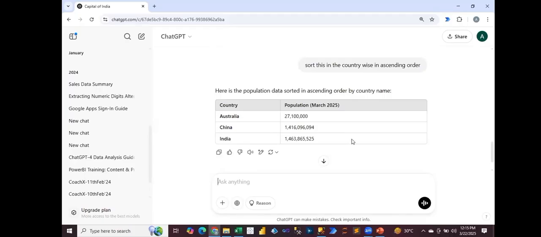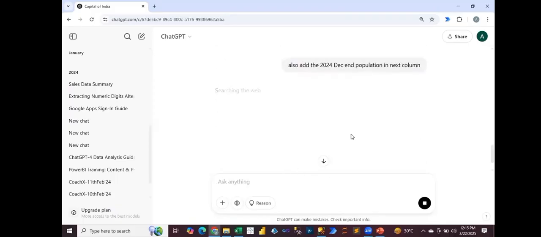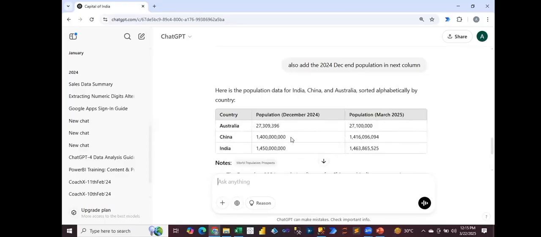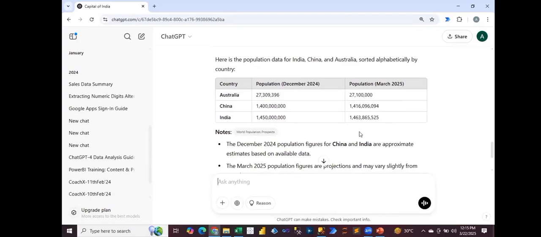See, it keeps communicating, right? And now if I say also add the December 2024 population in the next column, like this. If I press enter, see what we will get. Can you see? December. Look, right? See, keep communicating, right? It is simply providing you all these details.